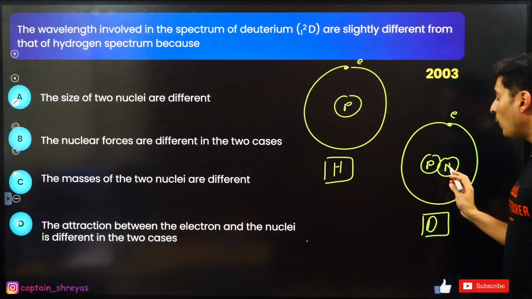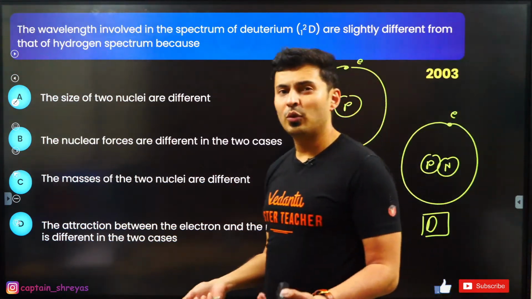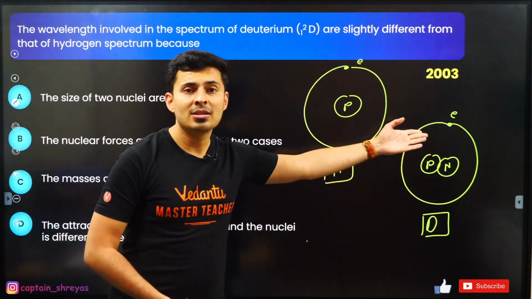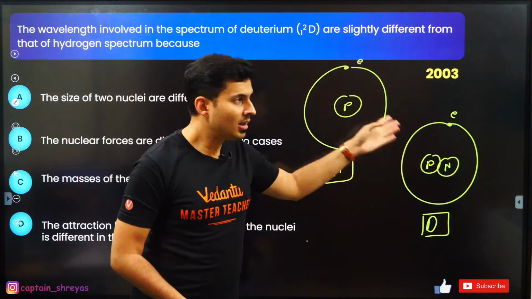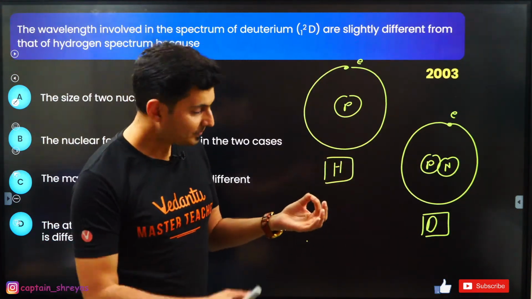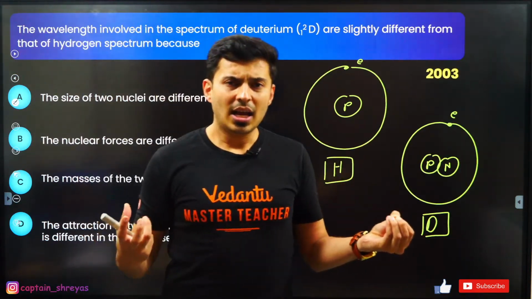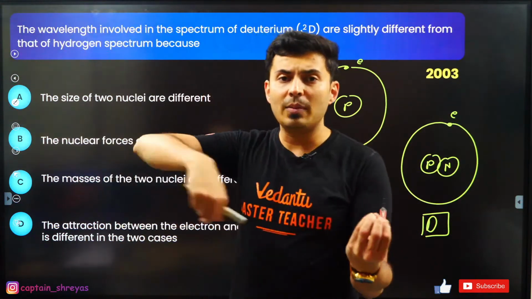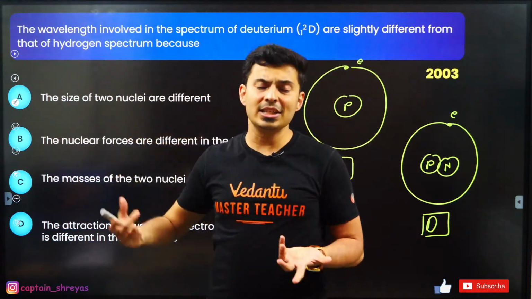C is correct. How will the neutron give a different force here? Think about it. The neutron is chargeless, so how will the force change? Is it a proton? No. So why will the force change? The force is not changing because the mass has changed. You will see the entire manner in which they revolve will slightly change.